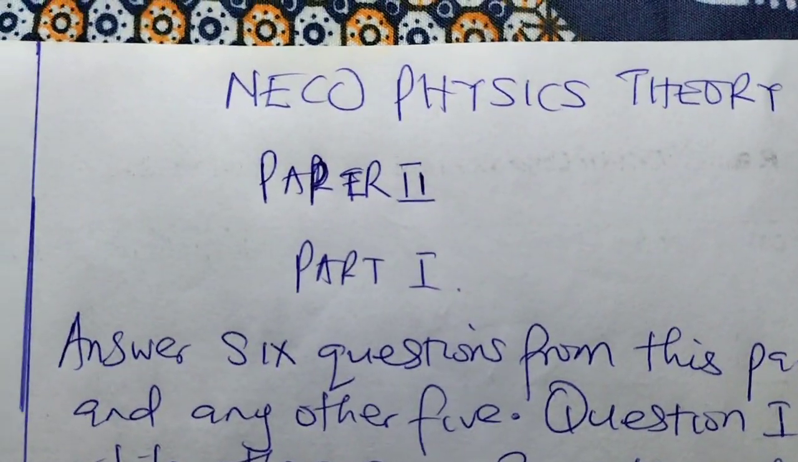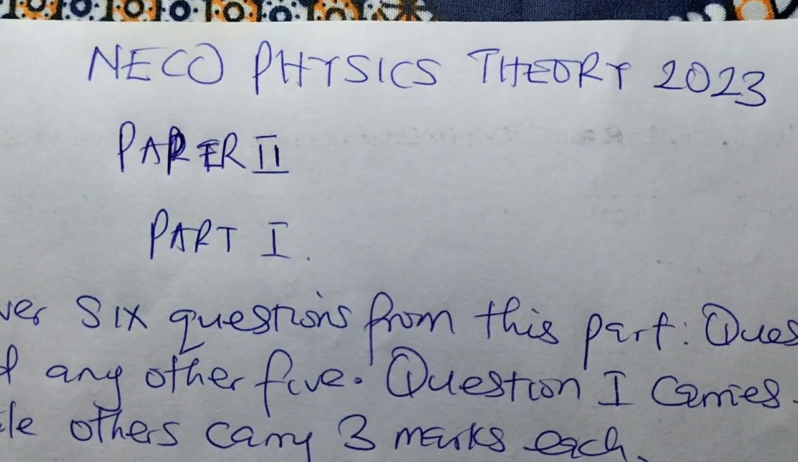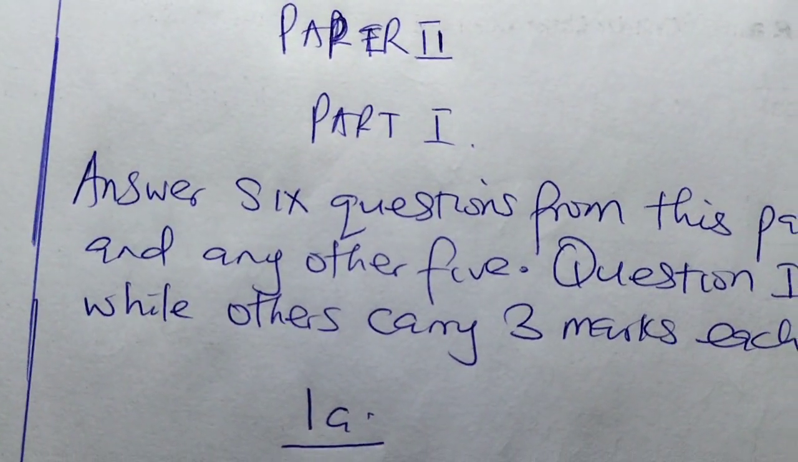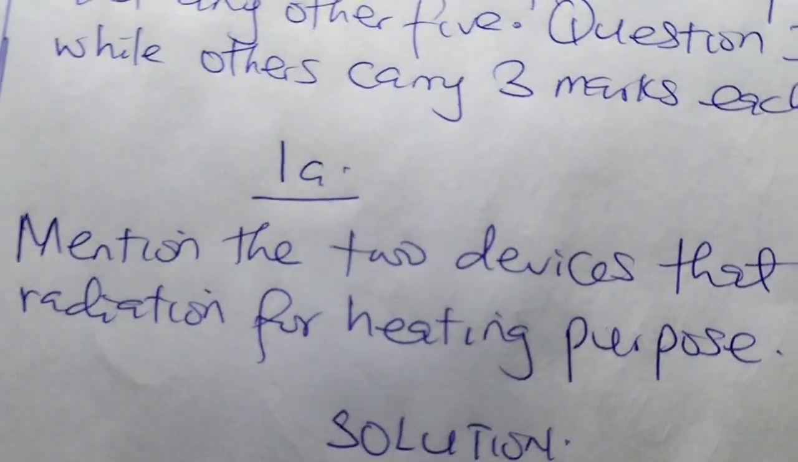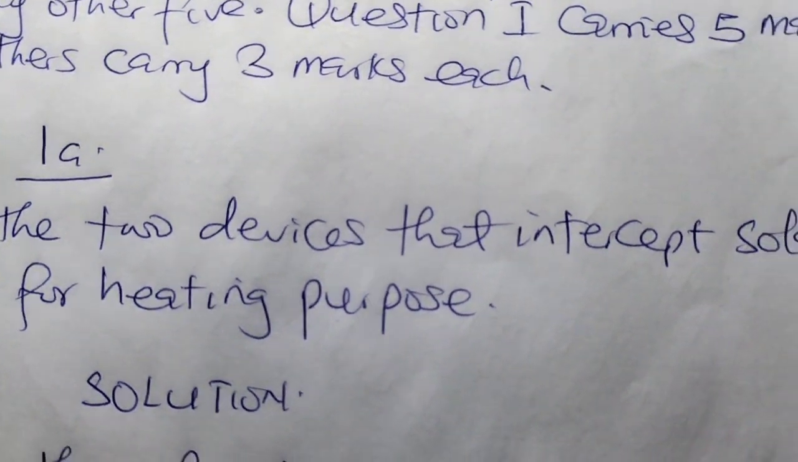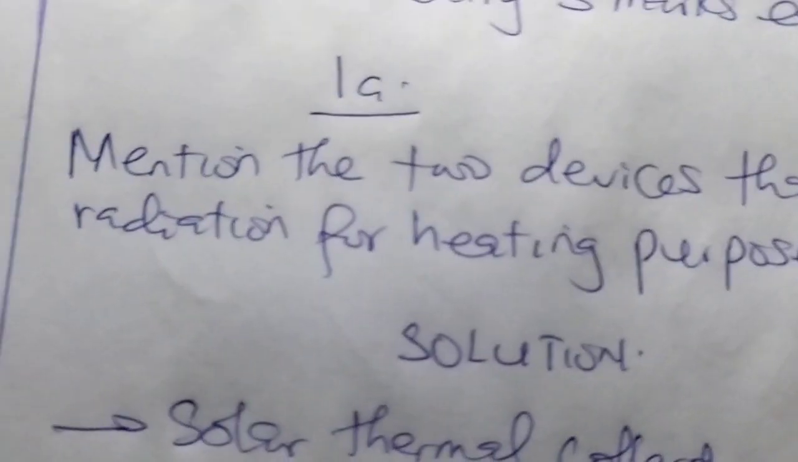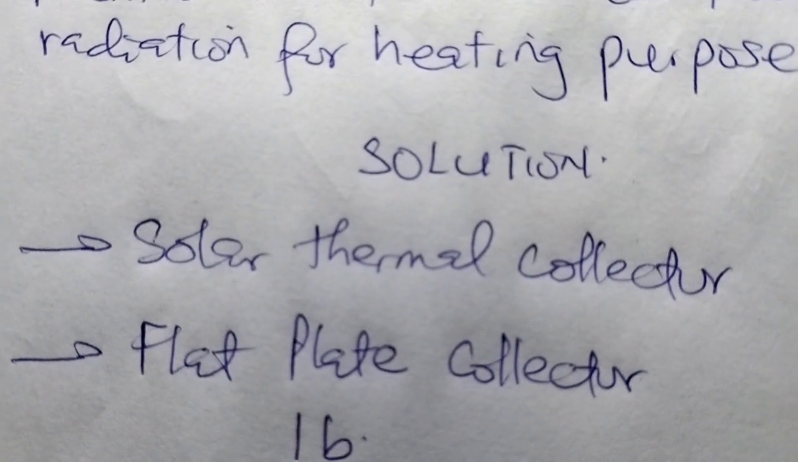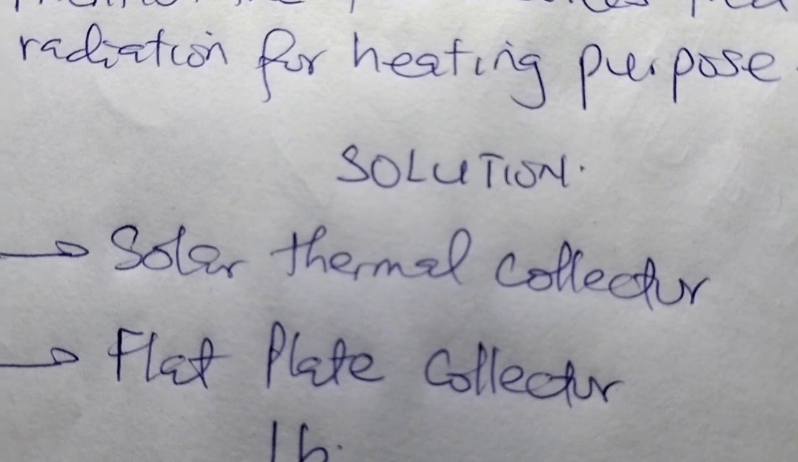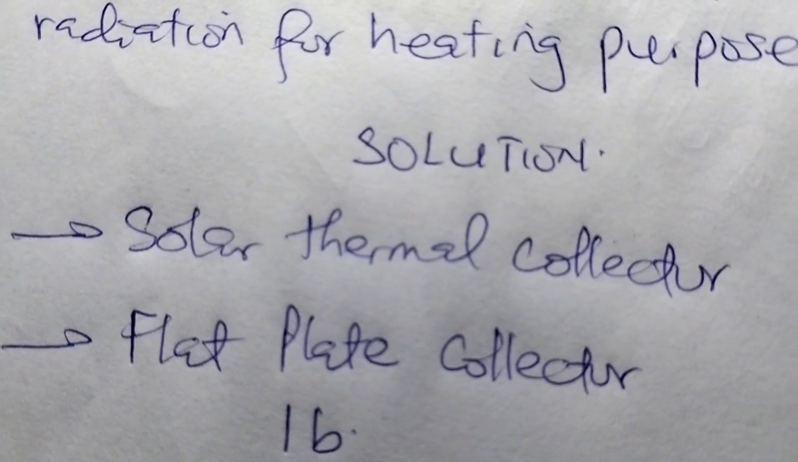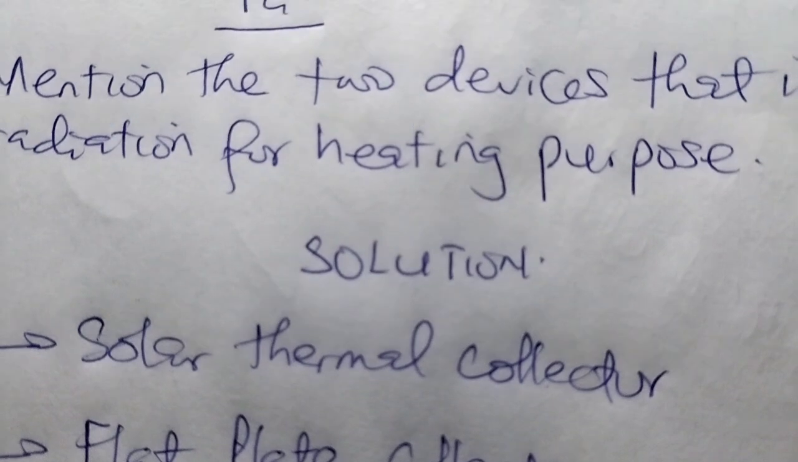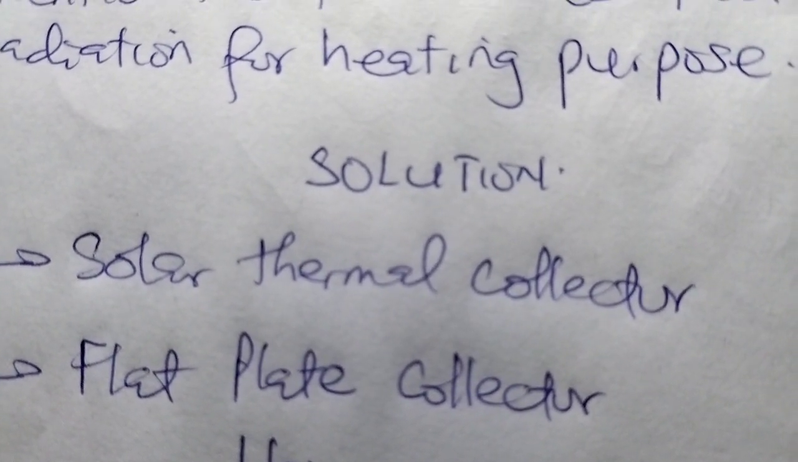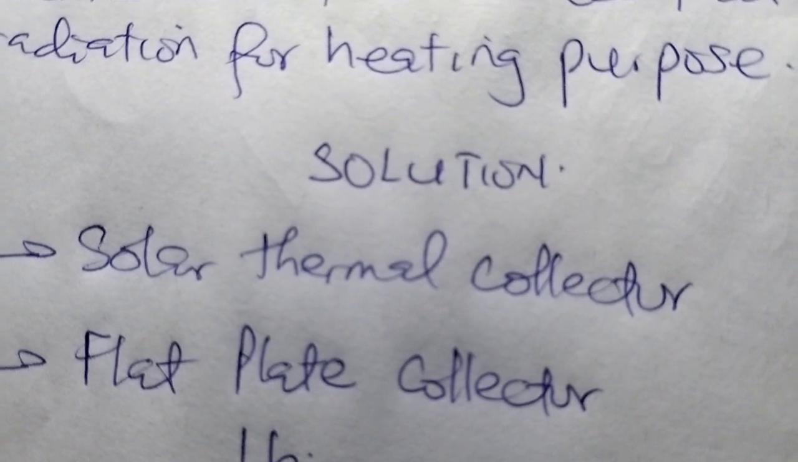We shall now quickly go through some questions in section A, part 1 of the theory, where you have small marks. The first one says, mention 2 devices that intercept solar radiation for heating purpose. Solution: you can use the solar thermal collector and the flat plate collector. These devices can intercept solar energy for heating purpose only.